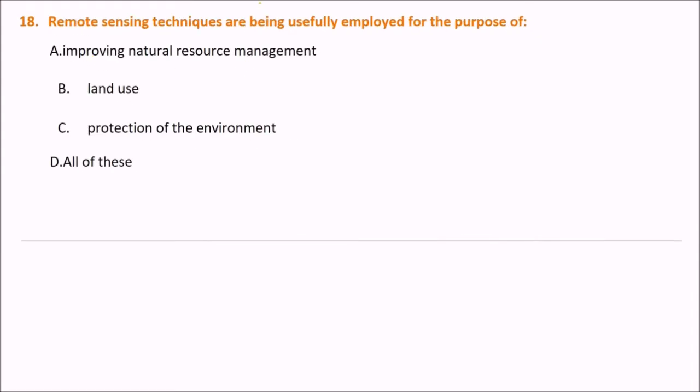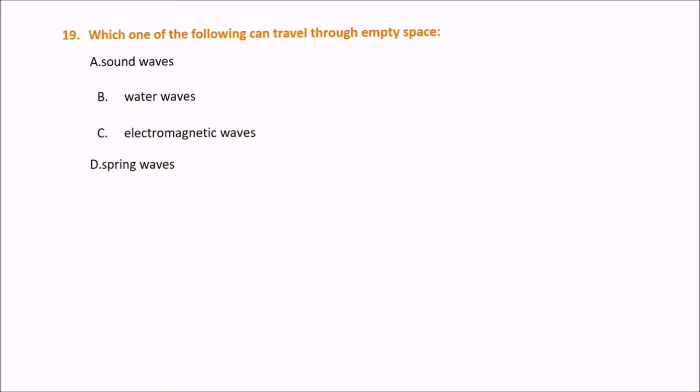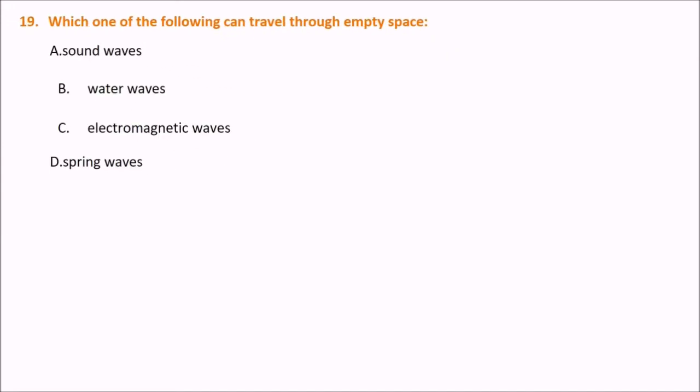Remote sensing techniques are usefully employed for the purpose of what? This is an option for you, and I'm sure you'll be giving the answer as D, because remote sensing techniques are usefully employed for improving natural resource management, land use, and the protection of the environment. Now, the next question for you is, which one of the following can travel through empty space? Sound waves, water waves, electromagnetic waves, spring waves. Is your answer C? If you have chosen C, this is the correct answer. Electromagnetic waves can travel through empty space.